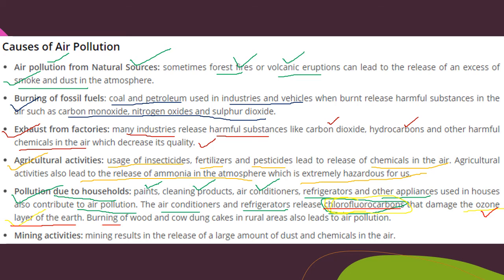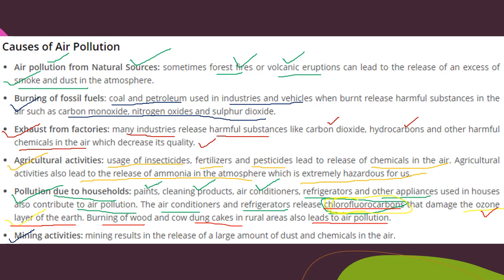In the same way, burning of wood and cow dung cakes in rural areas also leads to air pollution. As you all know, in the villages many people prepare and cook their food by burning cow dung cakes. So these cow dung cakes and the burning of wood produce a massive amount of harmful substances that lead to air pollution. The next one is the mining activities.